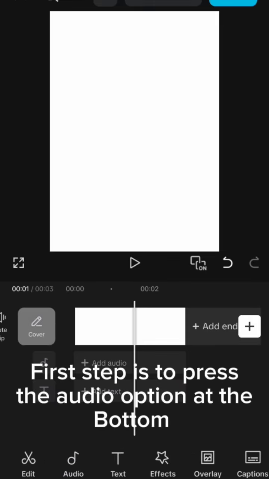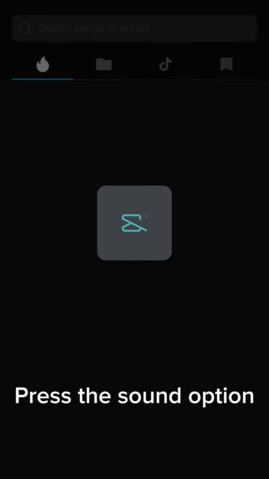Today's video I'll show you how to add sound effects to your CapCut edit without extracting audio, since CapCut, greedy as it is, decides to make extracting audio pro. First step is to press the audio option at the bottom. Press the sound option.